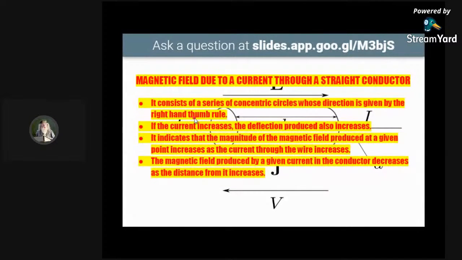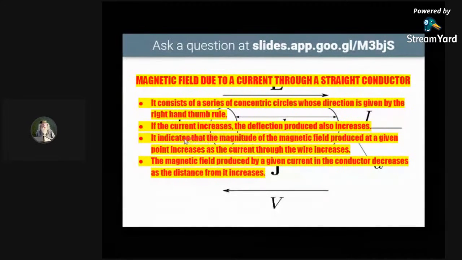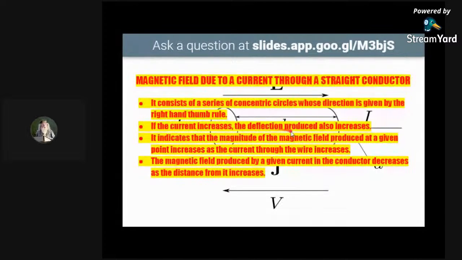Now what is the right hand thumb rule? We'll be coming to it a bit later. Next one. If the current is increasing, the deflection produced also increases. This is a very important point. If the current is increasing, the deflection also increases. So remember this, fill in the blanks can come.